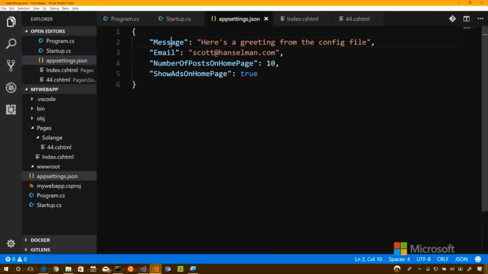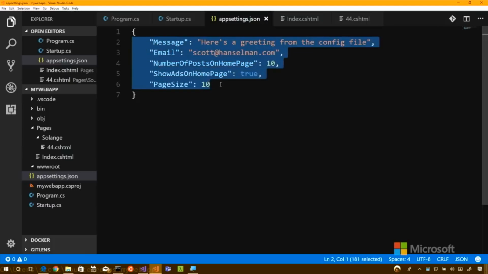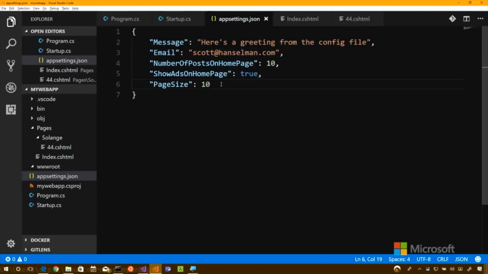Showing a message is a silly, generic kind of thing. But is there some real world example? Like if you're having paging, the page size before I hit next. So if I have 100 blog posts, maybe my page size is going to be 10. These are the kinds of things that you want to have in a config file somewhere that you can then pull out in your code. So we're going to figure out how to pull that out.